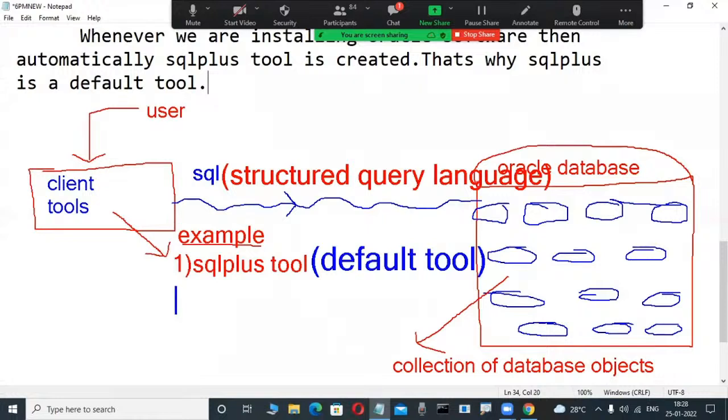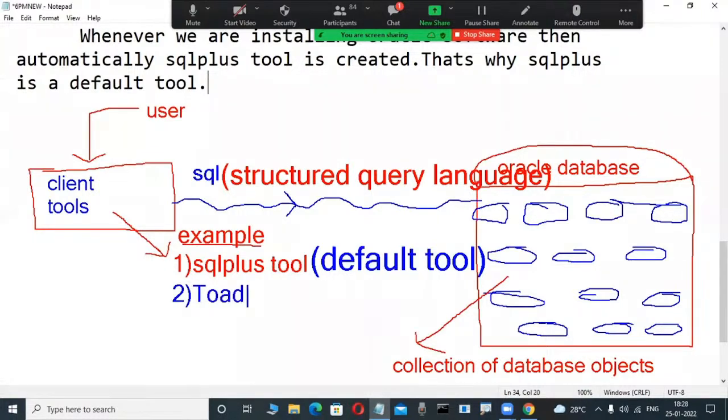The other tools are not default tools. In real-time projects, SQL Developer is a regularly used tool. In some YouTube articles we observe Oracle SQL Developer; it is a GUI tool that they open. That you install explicitly. Toad is another tool, which you also install explicitly. Those are GUI tools, graphical user interfaces. Now here, Toad is another tool.